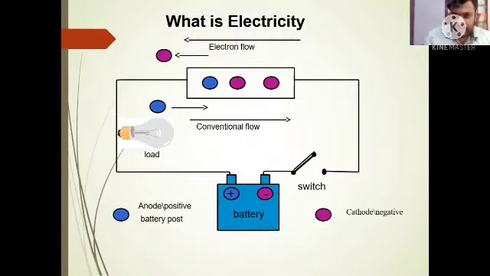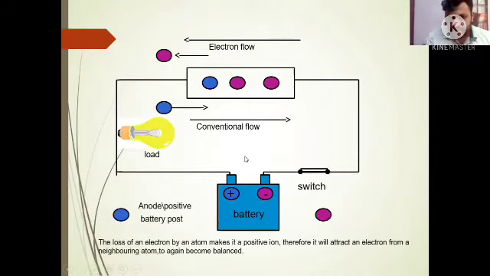Okay, now you can see that in this example, this switch is open, so no current is passing here. In the next example, we can see that now the switch is on and the electricity passes through the circuit. What happens here is that when the current starts flowing, electrons will move in the opposite direction. That you need to know. Electrons always move in the opposite direction of the current.